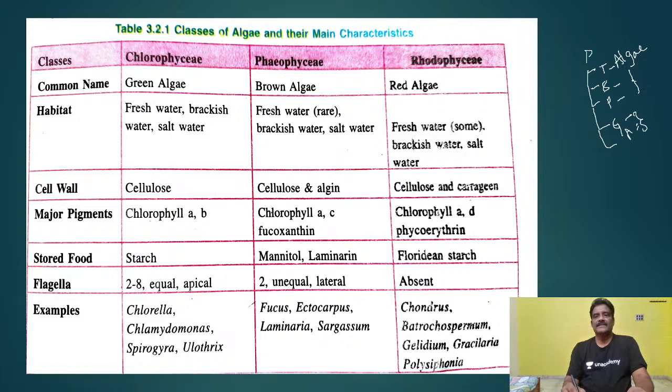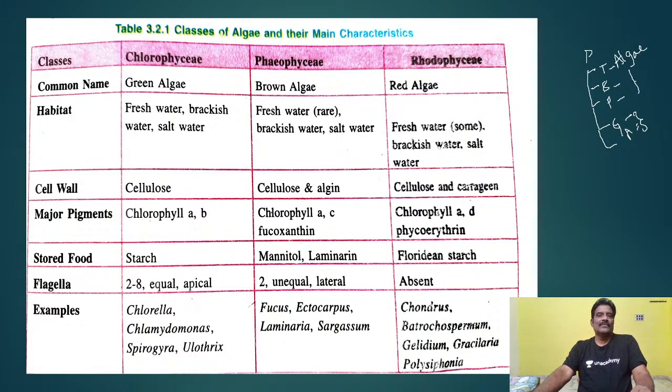We will study the general characters of these lower order and higher order organisms, and compare the lower organisms with higher organisms. This gives you conceptual understanding about the characters of these organisms. Algae, bryophytes, pteridophytes, and gymnosperms are all autotrophs. They are capable of synthesizing their own food material. So let us start with lower organisms.